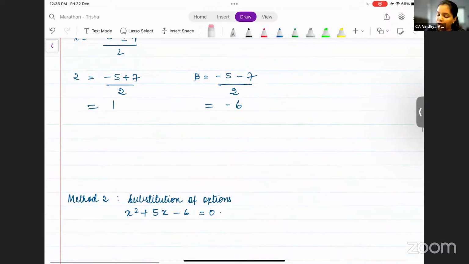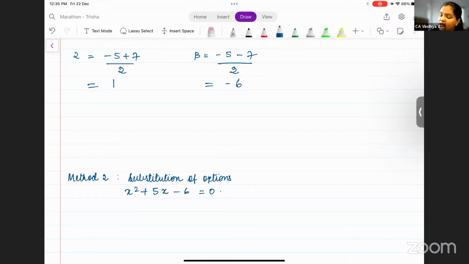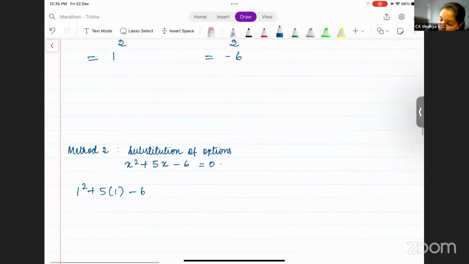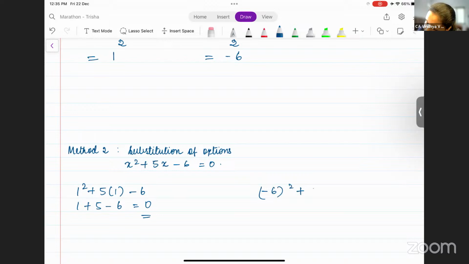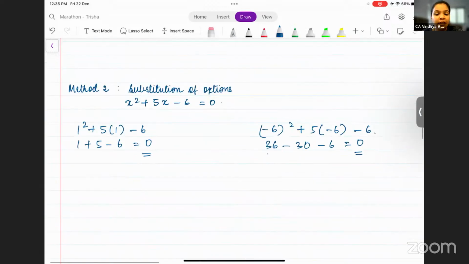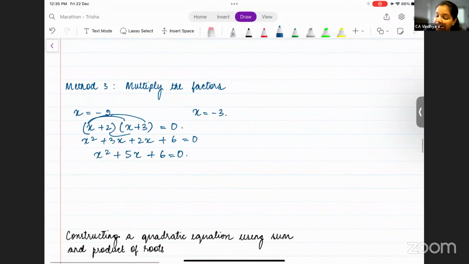All right. Now here, let's go ahead. When you substitute it, you will get 1 square plus 5 into 1 minus 6, which is 1 plus 5 minus 6, that is equal to 0, the first root. And the second root is -6 the whole square plus 5 into -6 minus 6, that is 36 minus 30 minus 6, that is equal to 0. Is this clear?